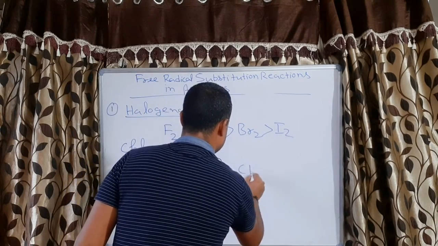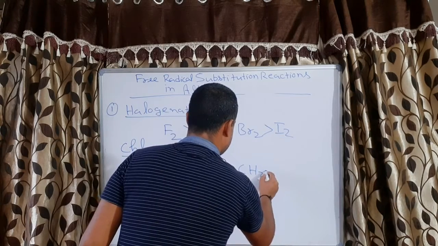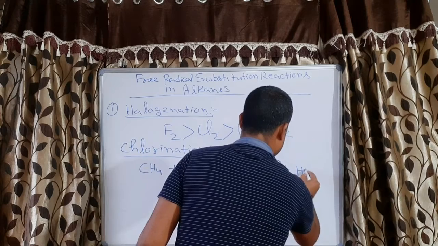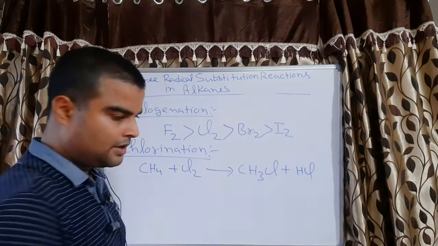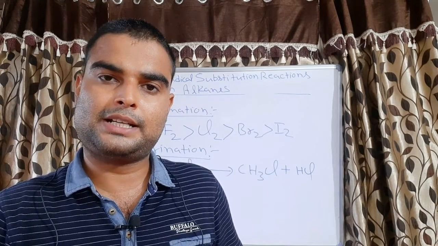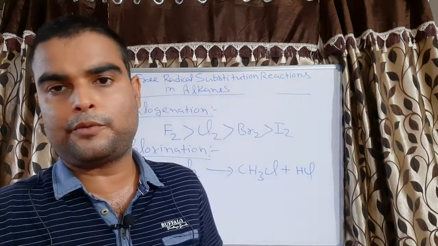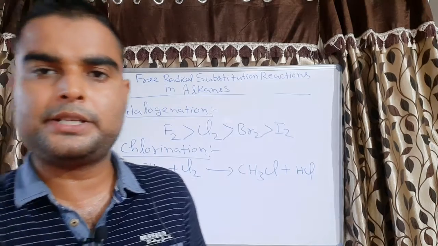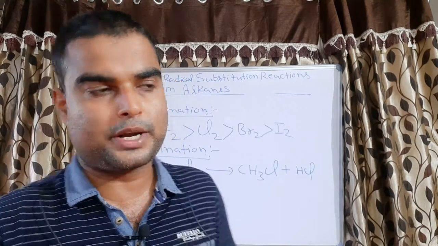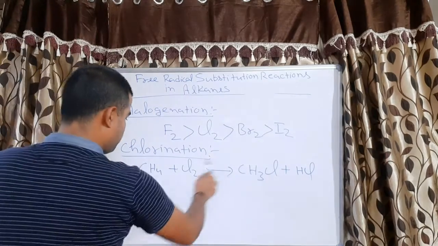It will form CH3Cl plus HCl. During chlorination, all the 4 hydrogens of the alkane, in case of methane, can be replaced one by one, and it will give 4 types of products. So this is one product.